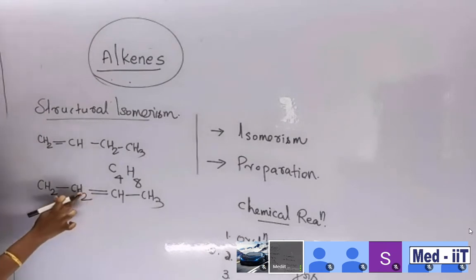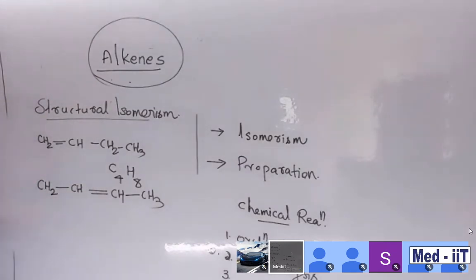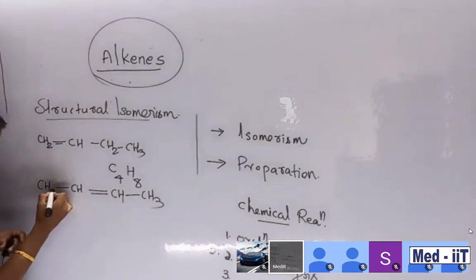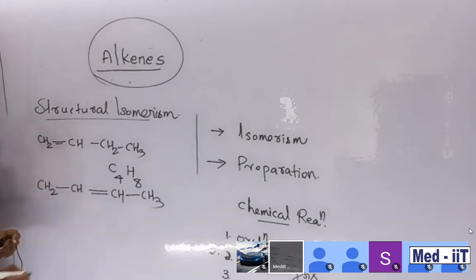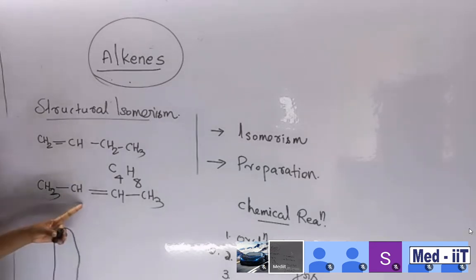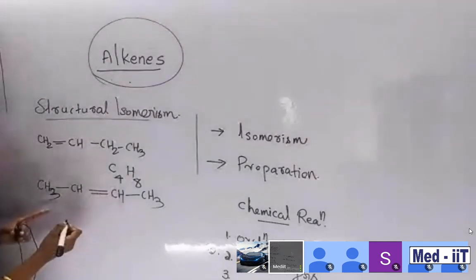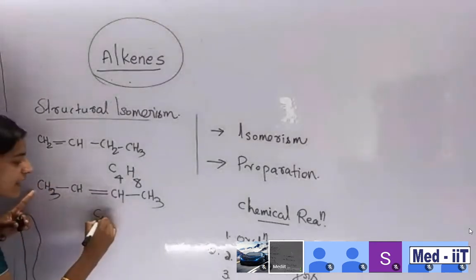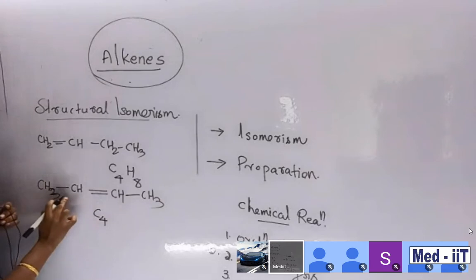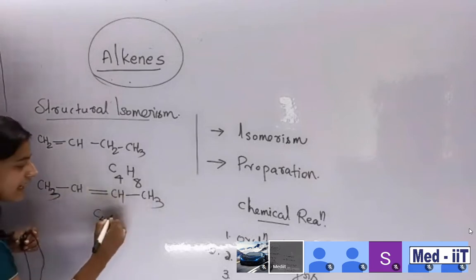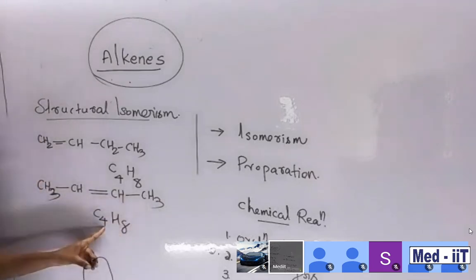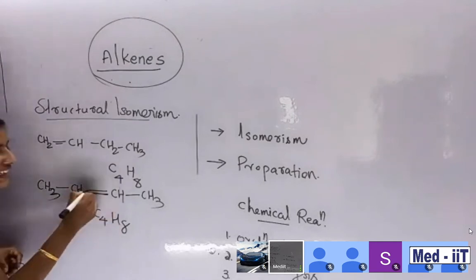Okay. Suppose I want to write like this. Here is CH3, right? CH3. Have a look here. What about the change? It's balanced, right? Look here. How many carbons? C4. How many hydrogens? The same formula is repeating, but different in their structure.